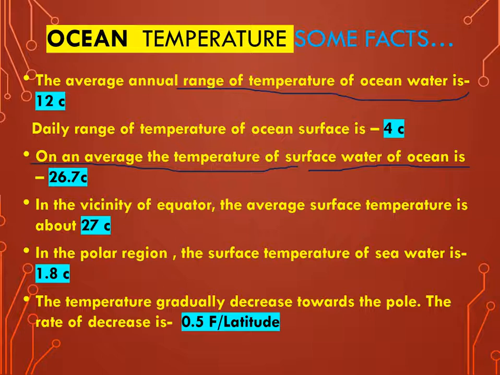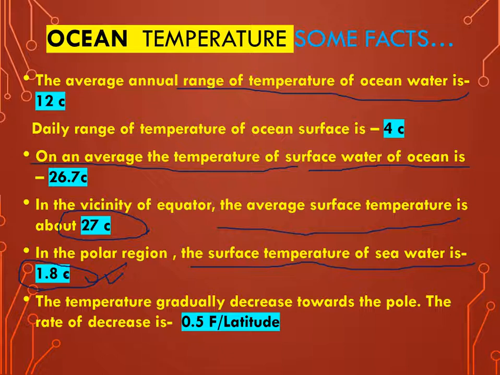Okay. Next, we know that from the equator towards the pole, if we go towards the higher latitude, the temperature also decreases. So in the vicinity of the equator, the average surface temperature is 27 degrees centigrade, whereas in the polar region, the surface temperature of seawater is 1.8 degrees centigrade. This 1.8 degrees centigrade is the freezing point of saline water.